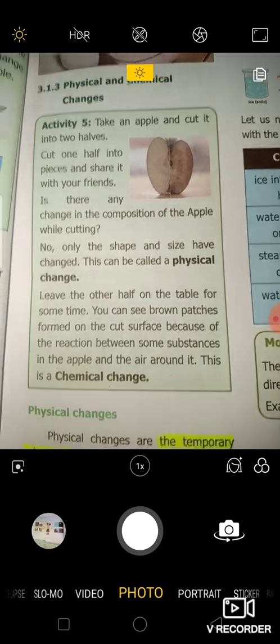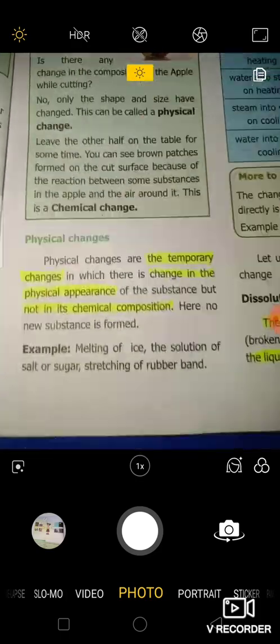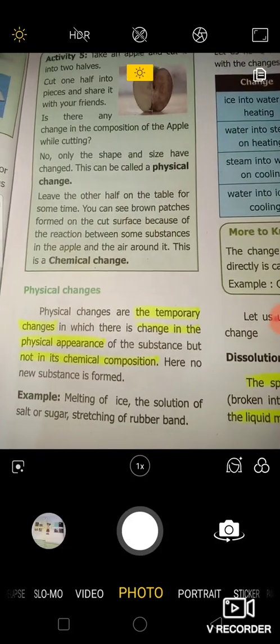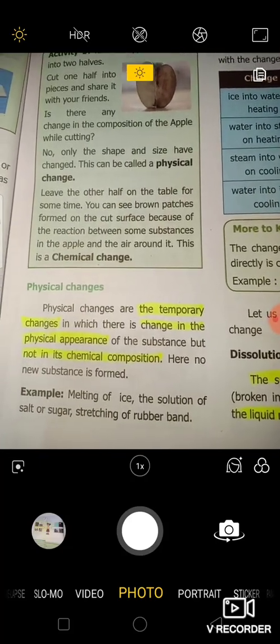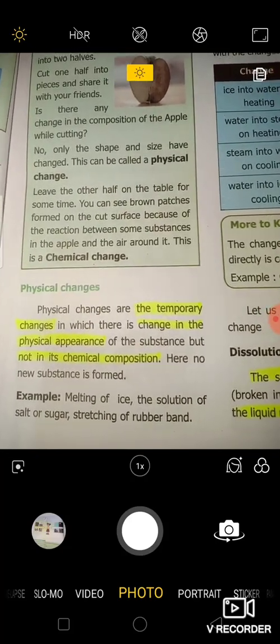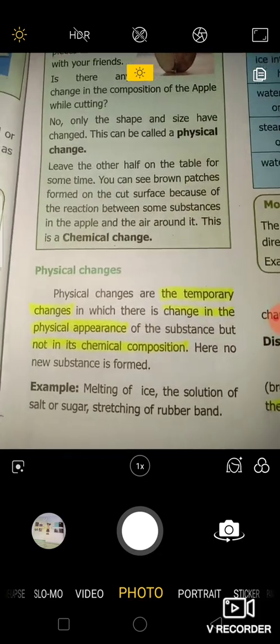Okay. There are a few differences between physical and chemical changes. If we understand what physical change and chemical change are, we can easily distinguish them. So, let's know what is physical change.